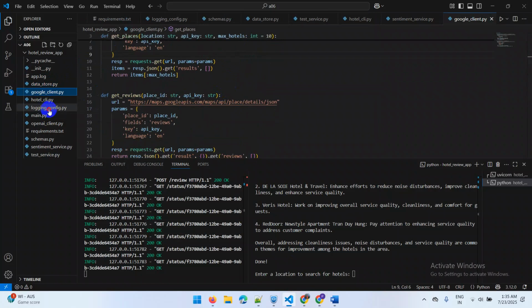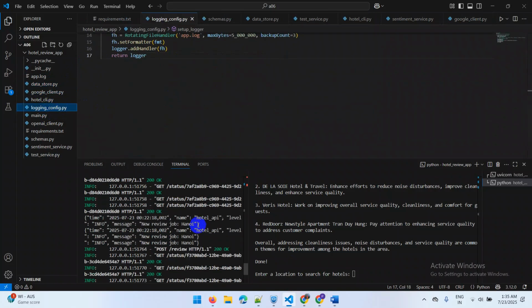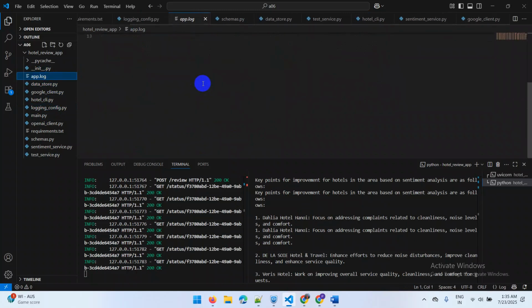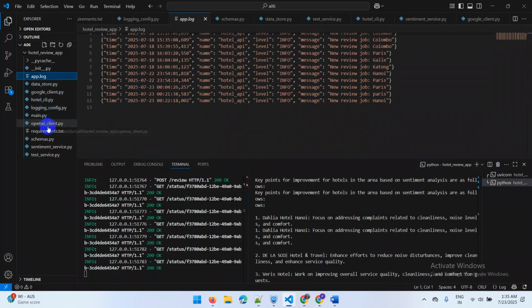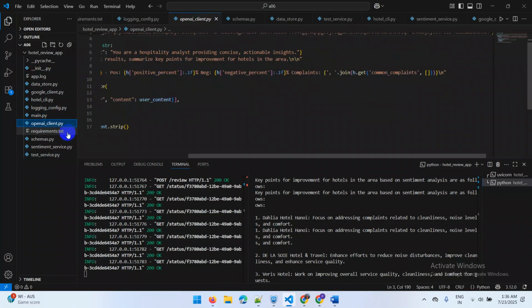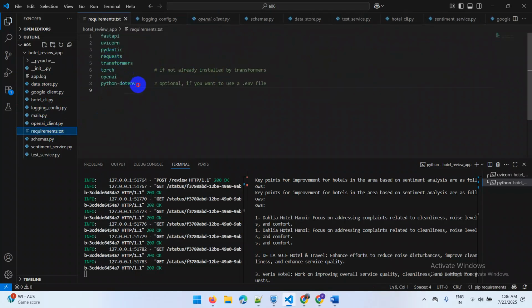Then we have a logging configuration that puts various logs related to this application, for example this application log. Then we have the OpenAI client that is used to connect to OpenAI, pass the accumulated reviews and get an overview of them. Then we have requirements.txt that specifies the various libraries that we have used for this application.